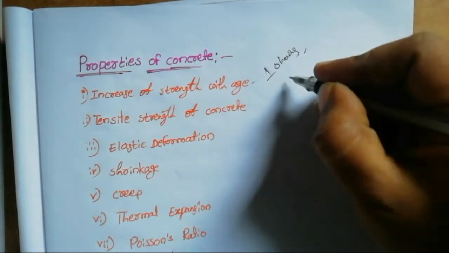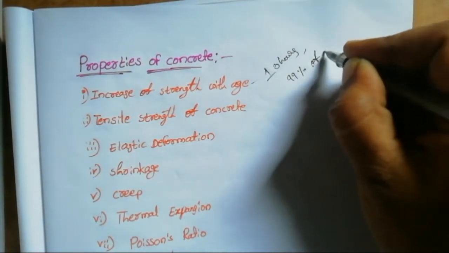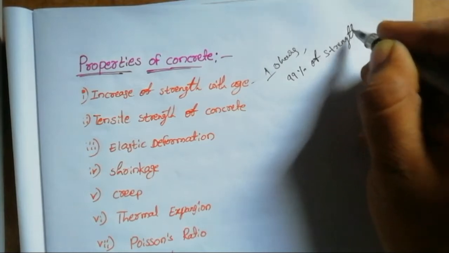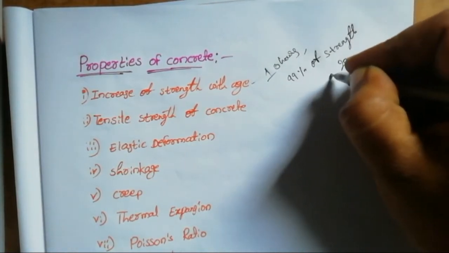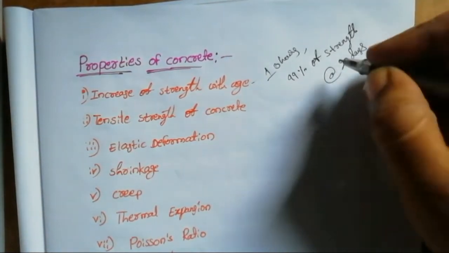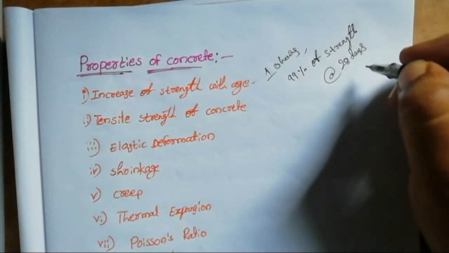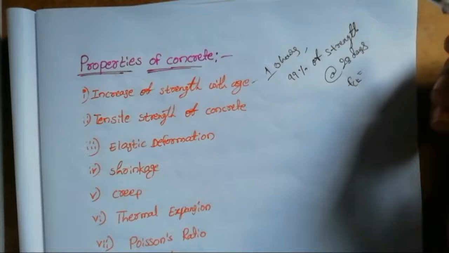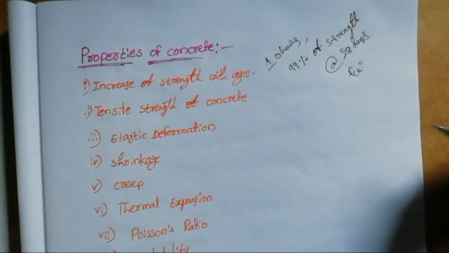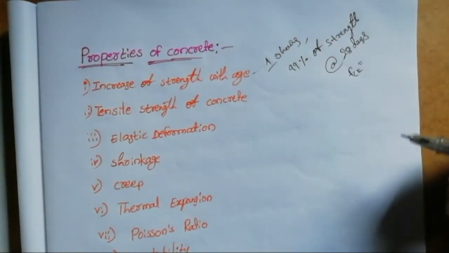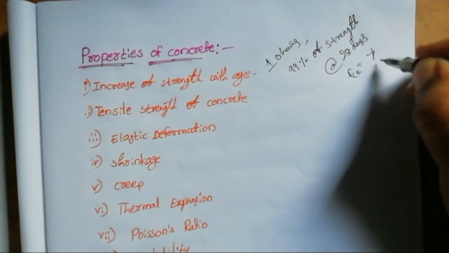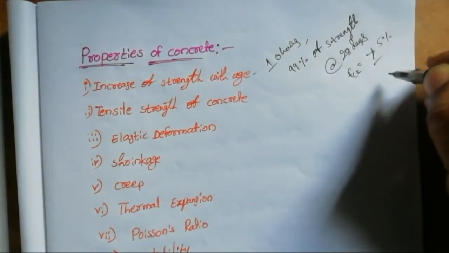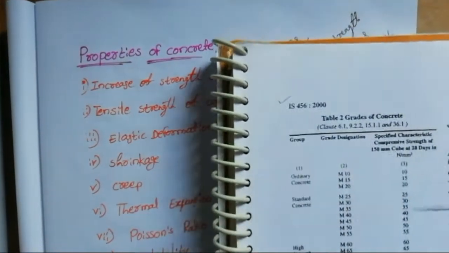After that the concrete gains strength with increasing age, but 99% of the strength is achieved at 28 days, because the design should be based on the 28 days characteristic compressive strength of concrete, FCK. Characteristic strength of concrete is defined as the strength of material below which not more than 5% of the test results are expected to fall.